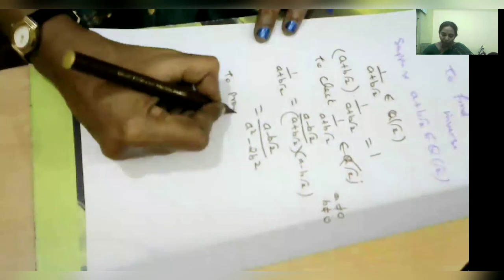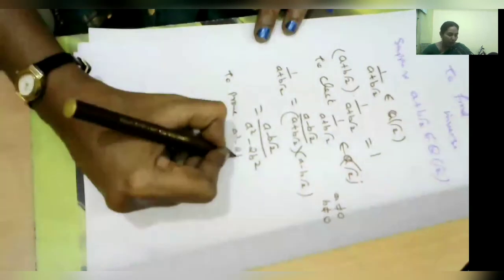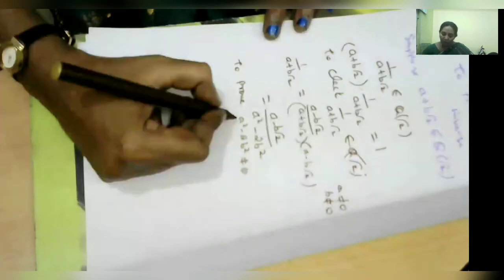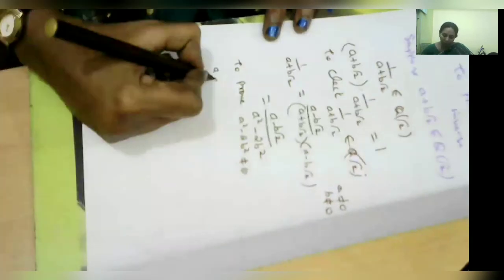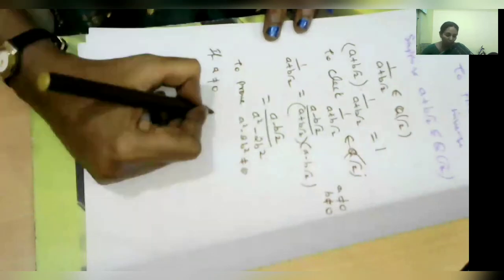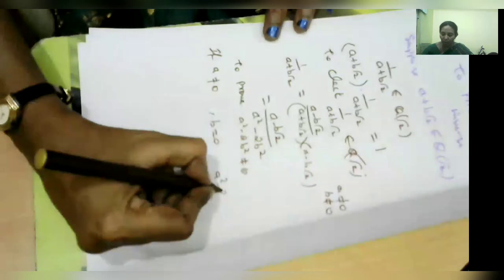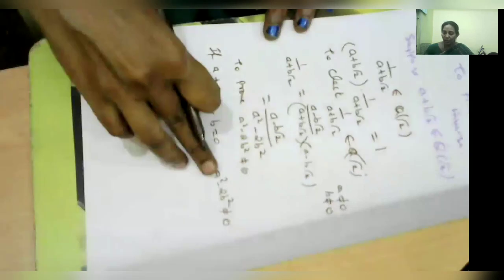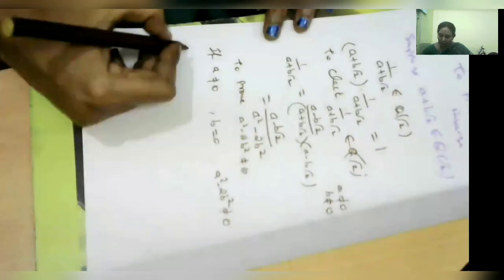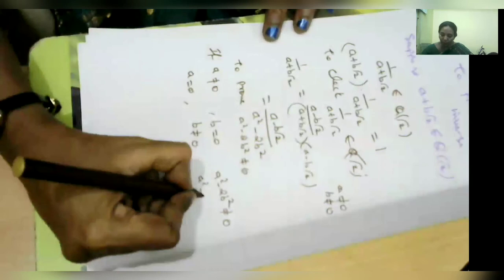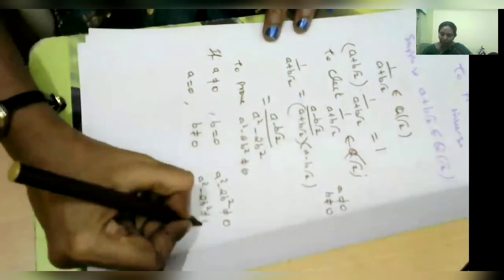If a is not equal to 0 and b equal to 0, then a square minus 2b square is not equal to 0, because a square is not 0. Another possibility is a equal to 0 and b not equal to 0; in this case also a square minus 2b square is not equal to 0.